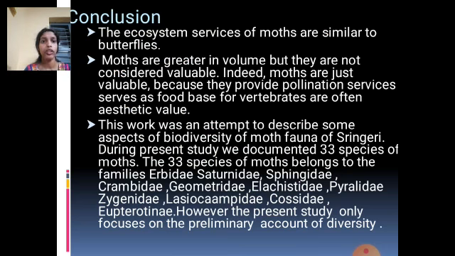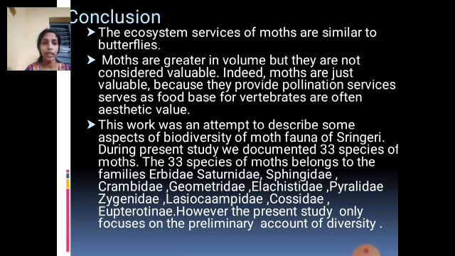Conclusion: the ecosystem services of moths are similar to those of butterflies. Moths are considered valuable because they provide pollination services, serve as food for vertebrates, and have aesthetic value. Compared to butterflies, moths are not given as much consideration; we just consider them pollinators. So there is a need to study more and more on moth diversity.